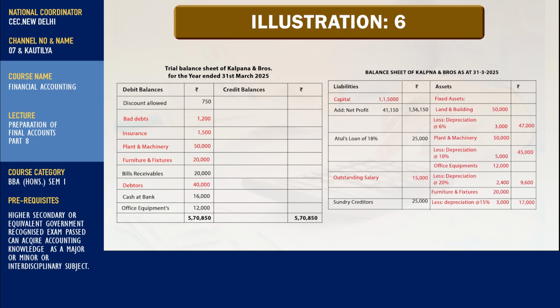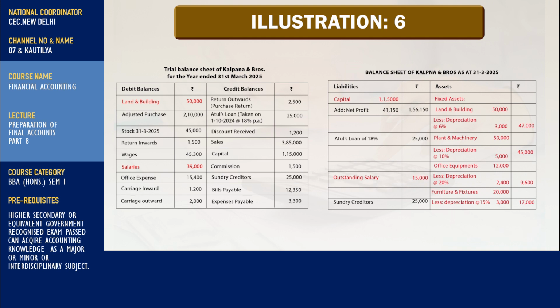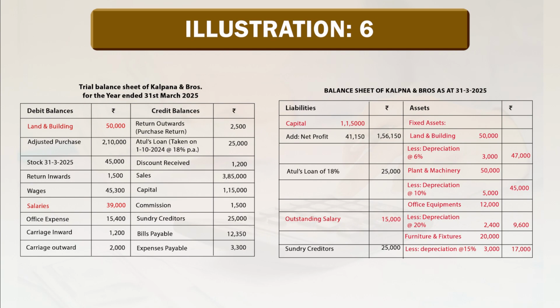Guys, one more entry which we would like to discuss is interest on loan. Here Atul's loan of 25,000 was taken on 1st October 2024. Our year ends on 31st March 2025. So, we would like to calculate interest on Atul's loan for the 6-month period. That amount is called a hidden adjustment. So, interest will be calculated on rupees 25,000 at the rate of 18% multiplied by 6 months.